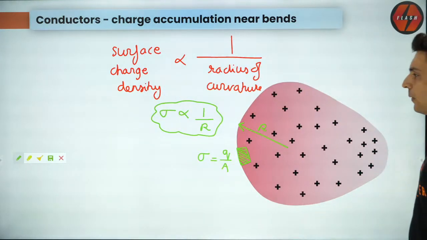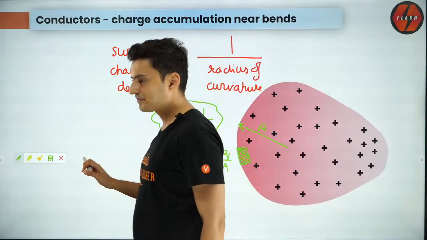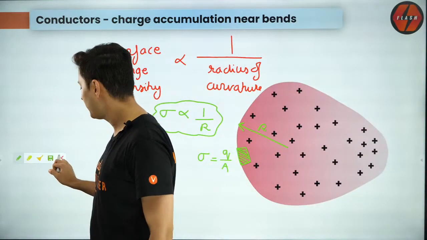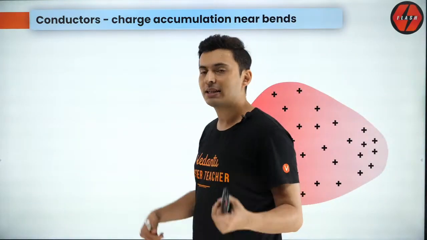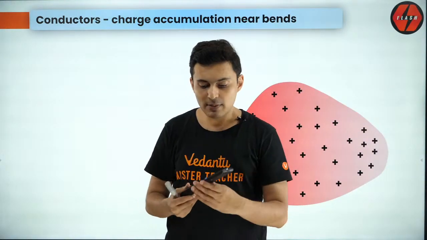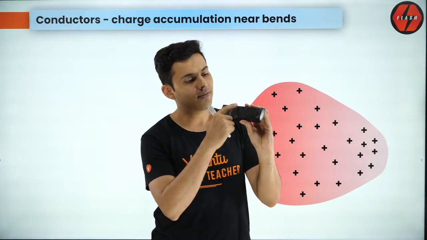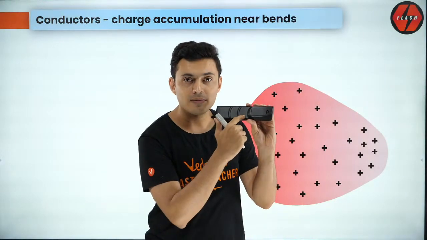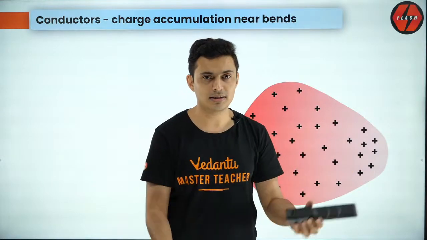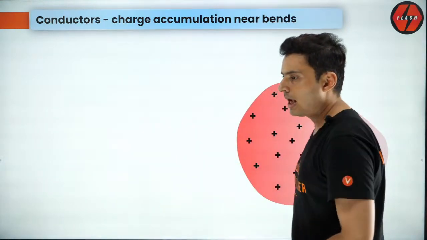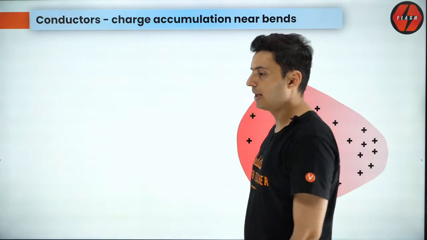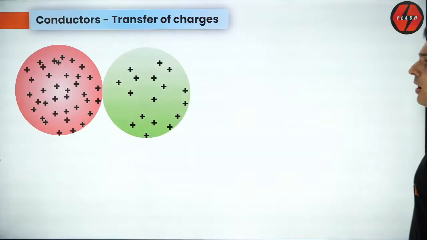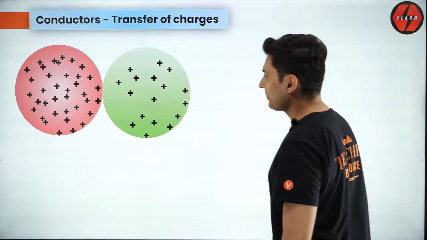Now, next thing, let's go ahead. Charge density ρ is nothing but charge per unit area. If there is some charge on this surface, that charge per unit area is the charge density. And line charge, Suhas, we will be coming to in Gauss's law, not today. All right? Now let's talk about transfer of charges.